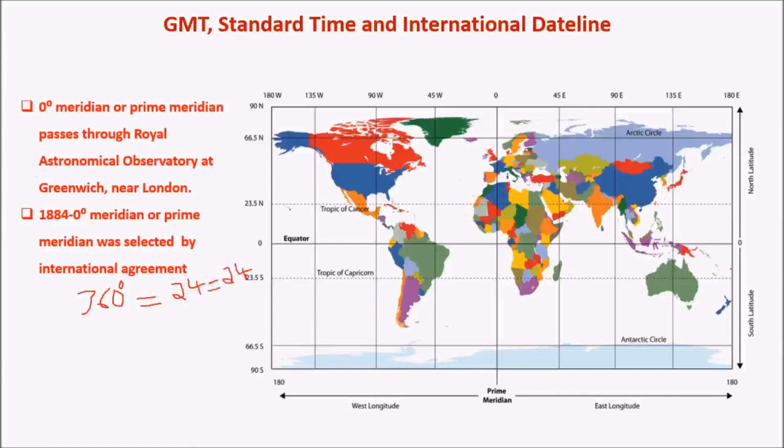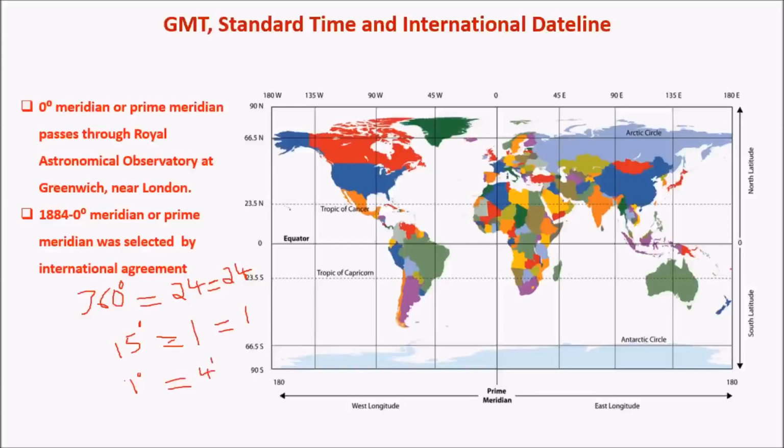So when 360 degrees corresponds to 24 longitudes, then one longitude would correspond to 15 degrees. This one longitude is equal to 15 degrees, and that one longitude length would be equal to 1 hour. So we see that from this, 1 degree would correspond to 4 minutes.